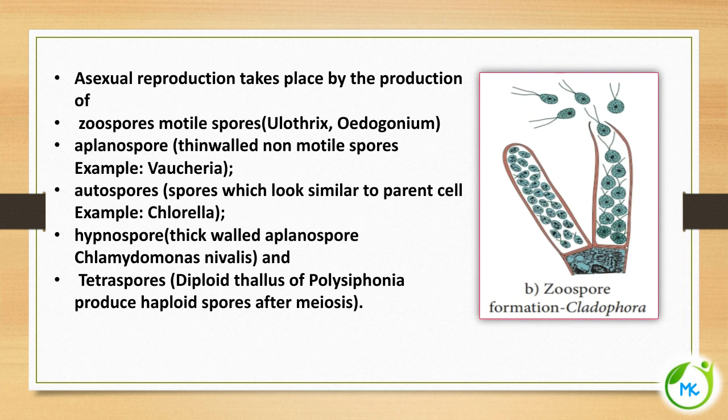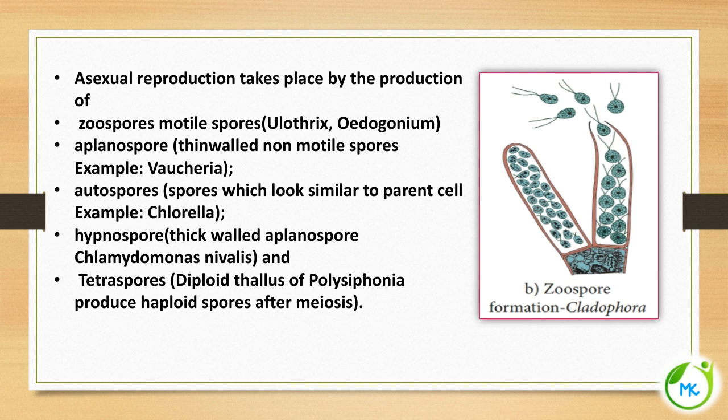Next, we shall see about the asexual reproduction, how it takes place in algae. Asexual reproduction in algae takes place by means of different types of spores. For example, in this picture we have zoospores. Zoospores are nothing but motile spores which are produced by algae such as Ulothrix, Oedogonium, etc. Aplanospores can be produced, which are thin-walled non-motile spores, autospores, hypnospores. Hypnospores are thick-walled aplanospores. When it is thin-walled, it is called aplanospore, and thick-walled is referred to as hypnospore, and also tetraspores. These are the different modes of asexual reproduction seen in algae.